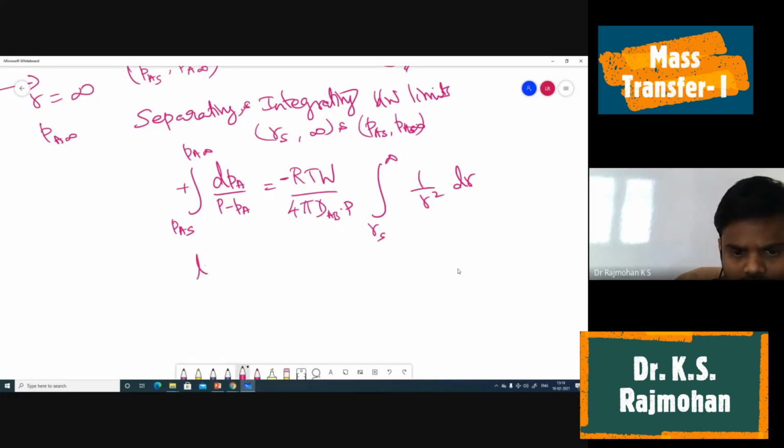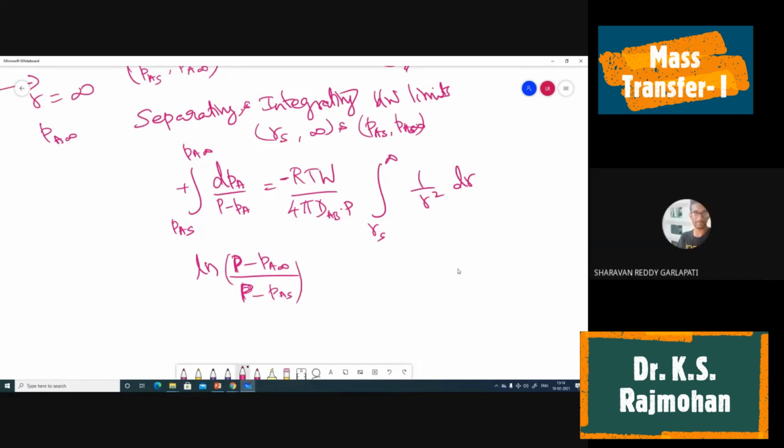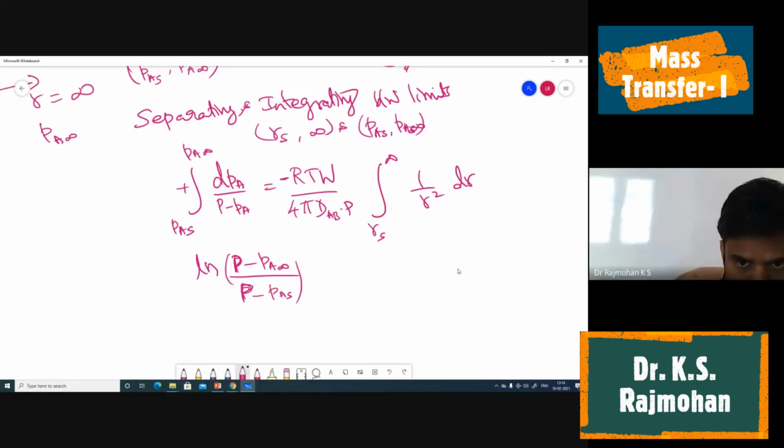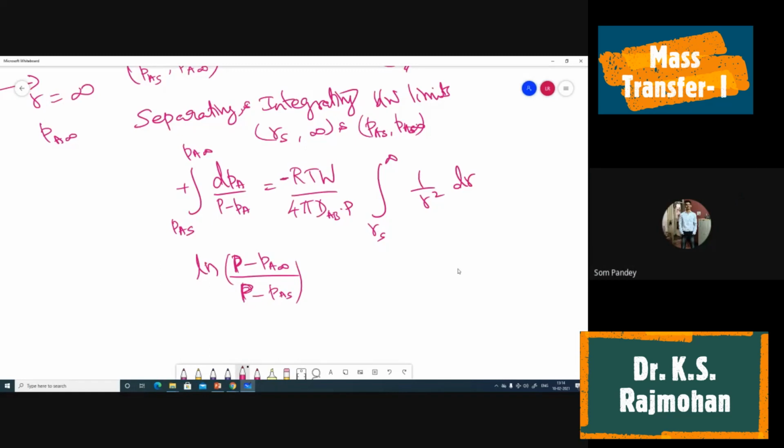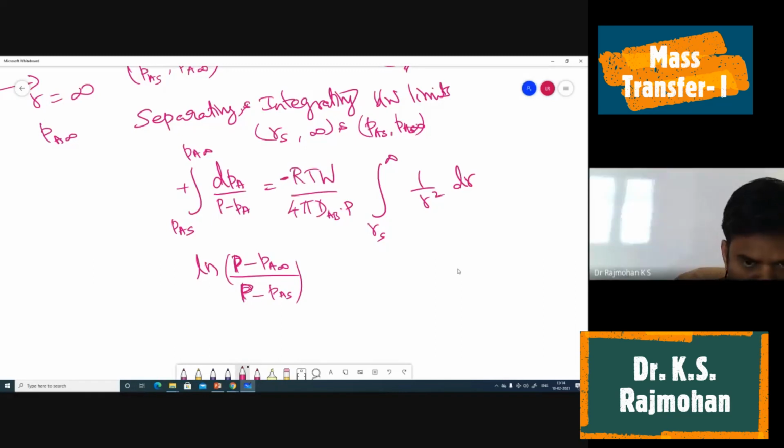We will get log of (P minus PA infinity) divided by (P minus PAS), with the total pressure P. The minus I have written here, so minus into minus will become plus. This minus sign is there, so that will become plus.